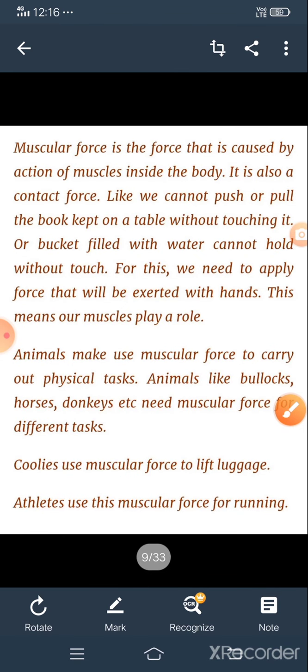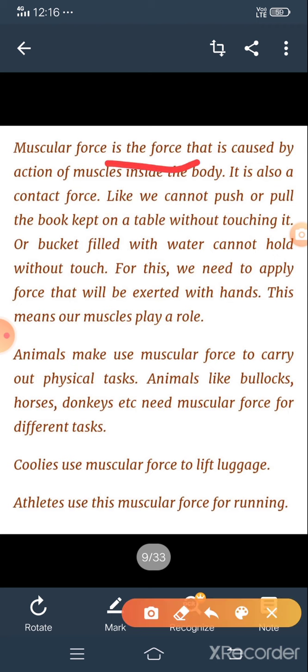Let us see the importance of muscular force, that is, where we use muscular force. Muscular force is the force that is caused by action of muscles inside the body. It is also called contact force.